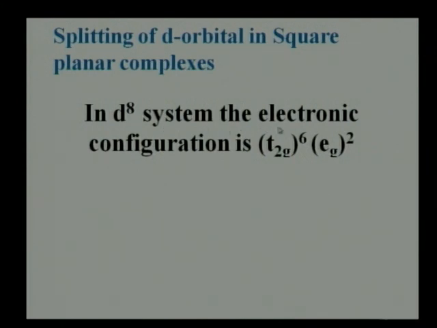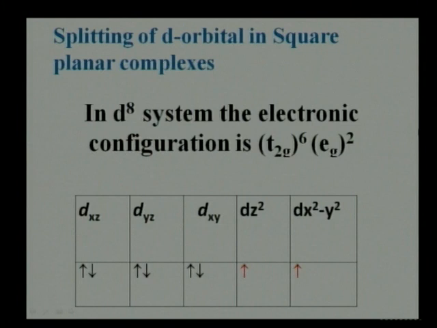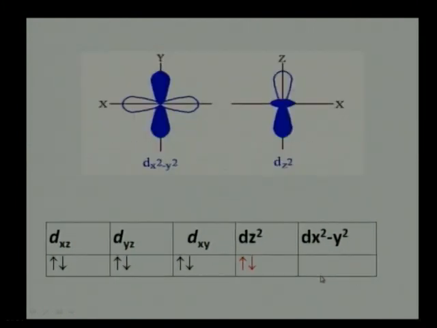Now splitting of d orbitals in square planar complexes. Now in a d8 system, the electronic configuration is t2g6 eg2. Means a single electron is accommodated in the dz square orbital and the dx square minus y square orbital.